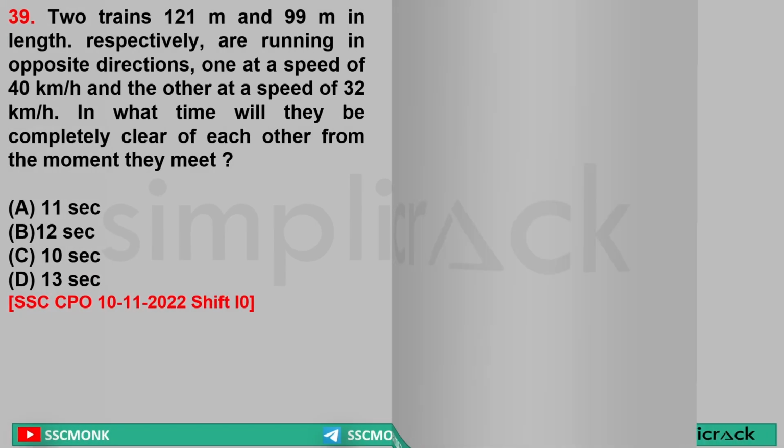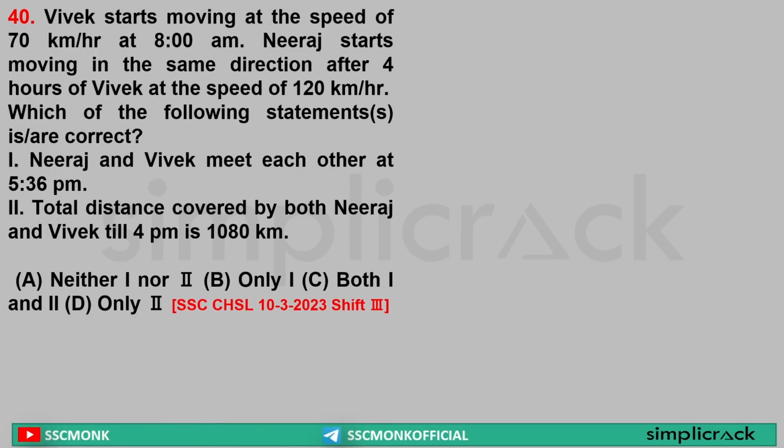It is 11 seconds. Next, Vivek starts moving at the speed of 70 km per hour at 8 am. Neeraj starts moving in the same direction after 4 hours of Vivek at the speed of 120 km per hour. This is homework, a very basic question.